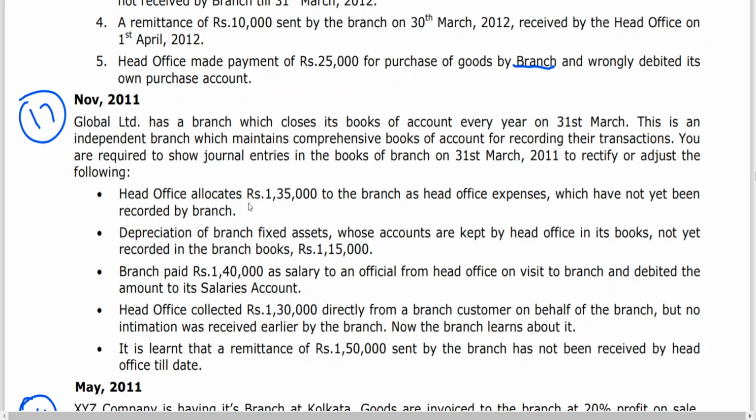Entry: depreciation account at R, or you can debit P&L account also. Depreciation account at R or P&L account at R to head office account, 1,15,000. I'm not giving the narration.